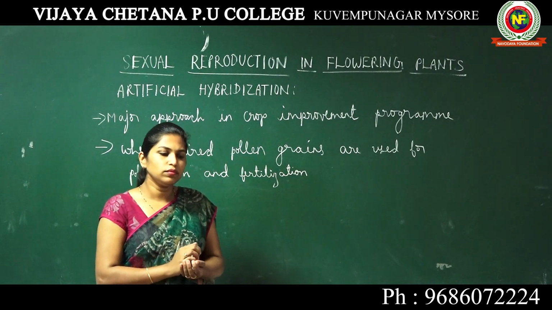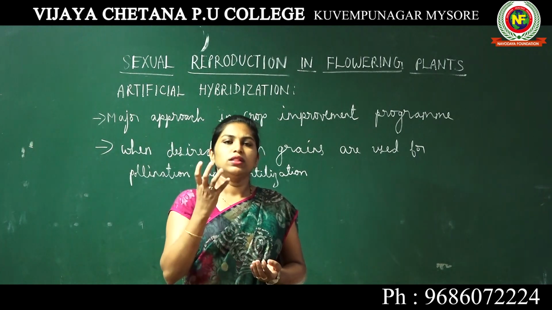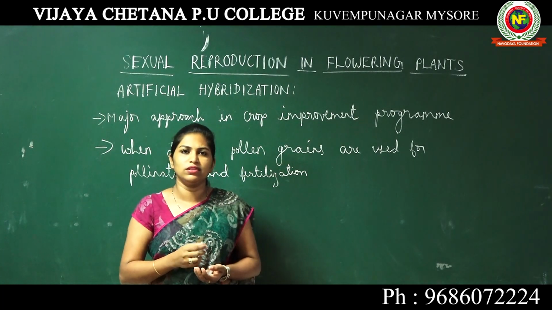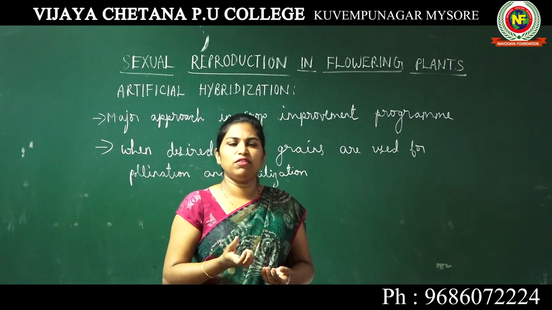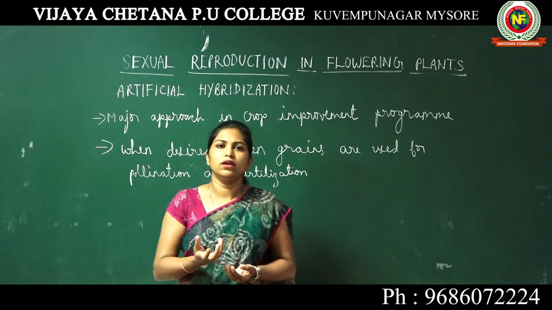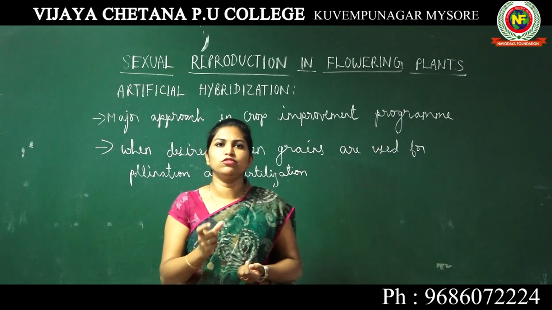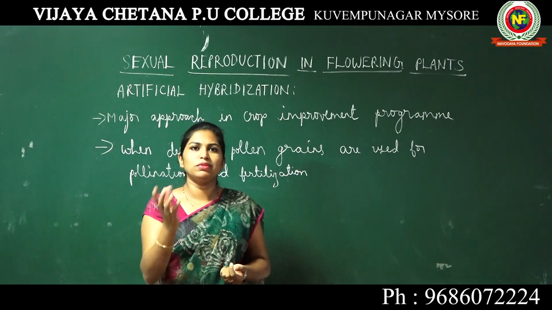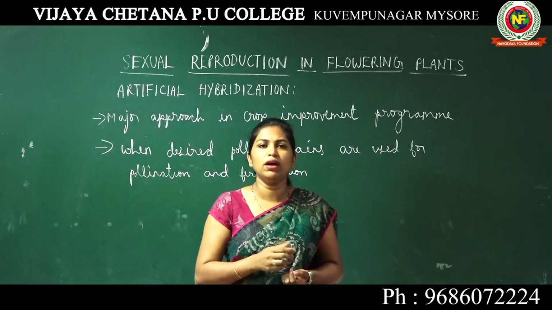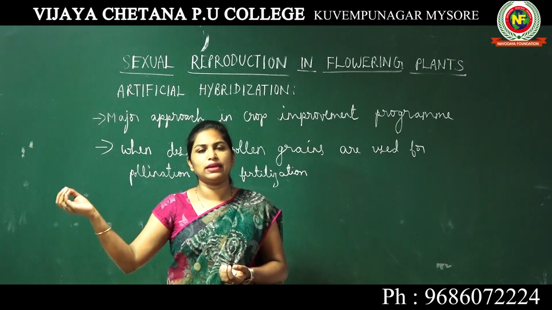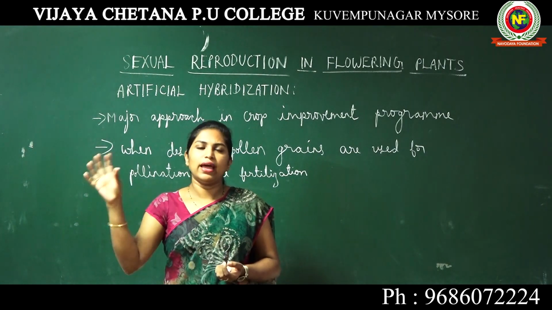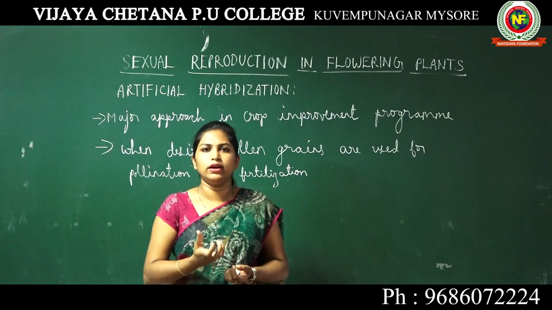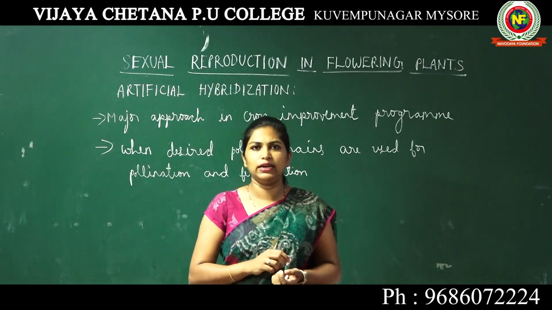Now if you do not want the pollen grains to come from the same flower and get deposited on the stigma of the particular flower, then you stop these pollen grains from coming from the same flower and getting deposited on the stigma, and you choose pollen grains from some other flower and deposit them on the stigma of the required flower, or the flower of your interest.